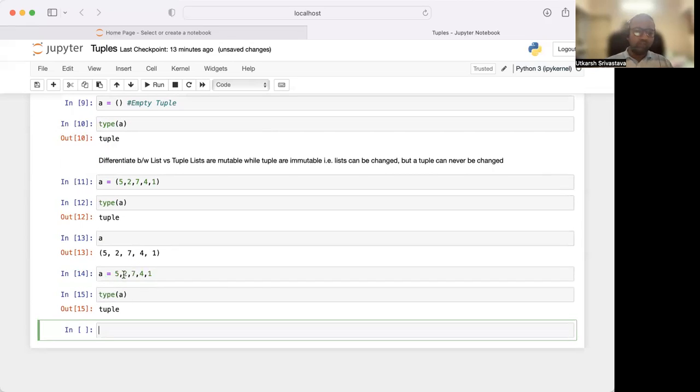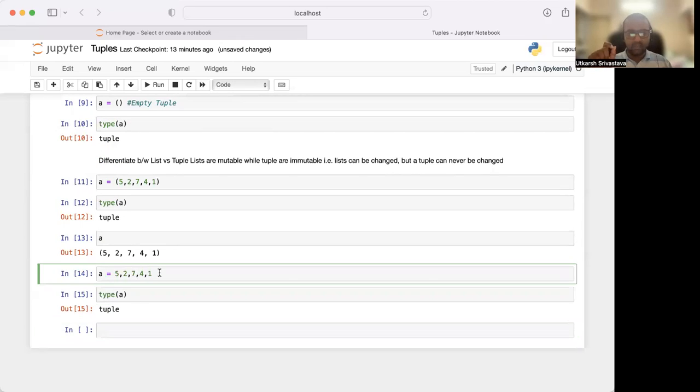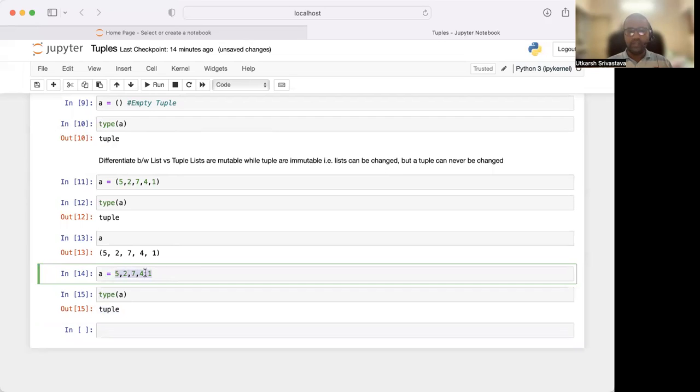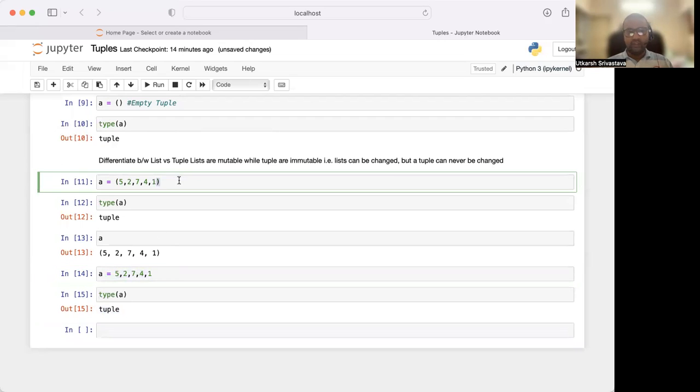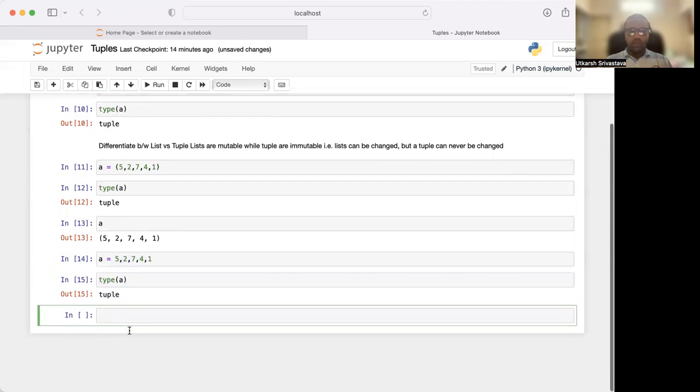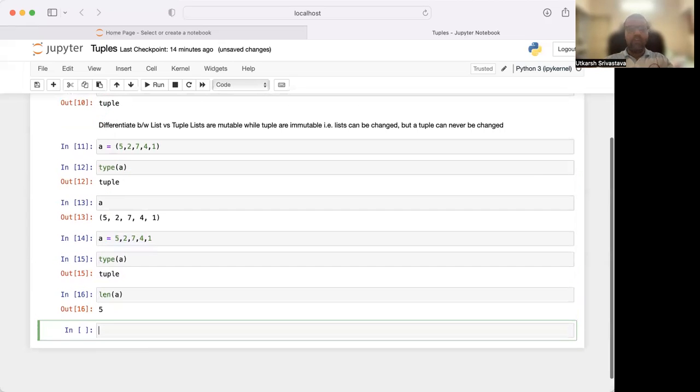So this will also, if you don't write any parentheses, any curly brackets, it will give you the type tuple. All right, if you do not write them in a tuple, you do not need to write the brackets. Even then, it is going to give you a tuple. To know the length of the tuple, you can write len of a.